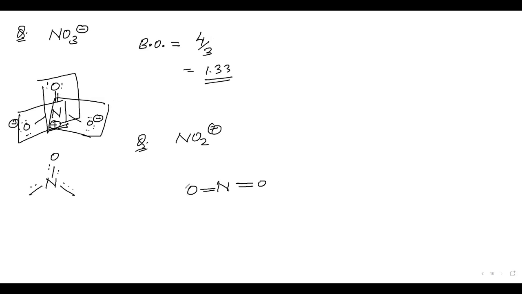Okay, so what will be the bond order? It is equal to 4 by 2. That will be equal to 2. Okay. Now you can say that for bond order, you will determine the bond order.